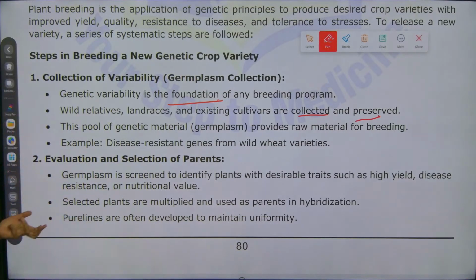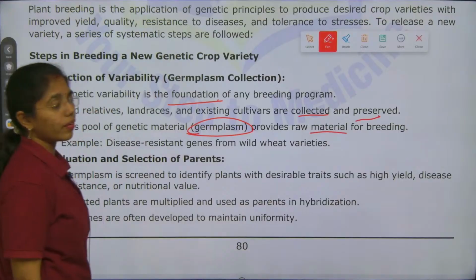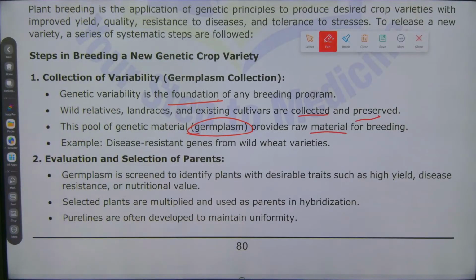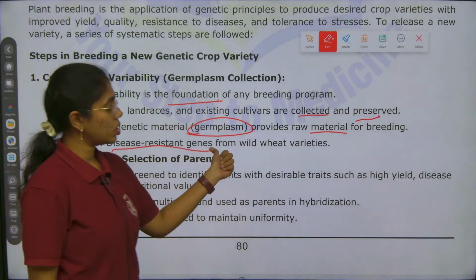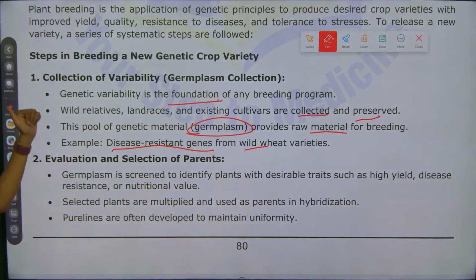This pool of genetic material, that is germplasm, will provide raw material for breeding. For example, disease resistance genes from wild wheat varieties is one example of collection of variability, that is germplasm collection. Second is evaluation and selection of parents.